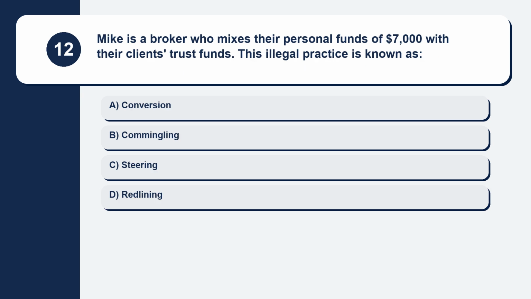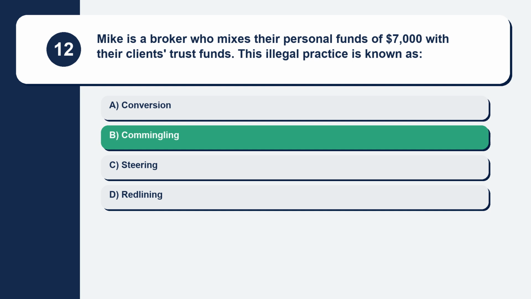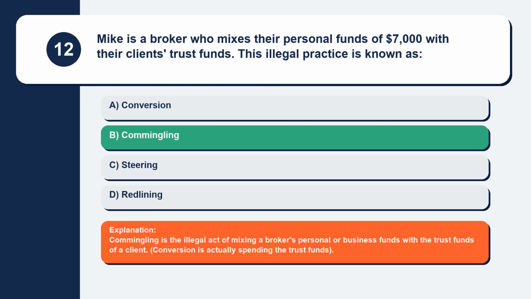Question 12. Mike is a broker who mixes their personal funds of $7,000 with their clients' trust funds. This illegal practice is known as. Here are your options. Option A, conversion. Option B, commingling. Option C, steering. Option D, redlining. The correct answer is option B, commingling. Explanation. Commingling is the illegal act of mixing a broker's personal or business funds with the trust funds of a client. Conversion is actually spending the trust funds.